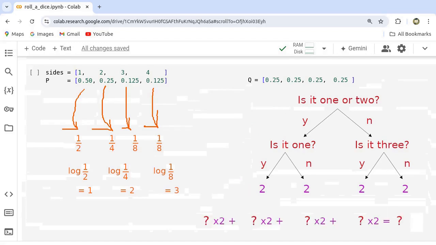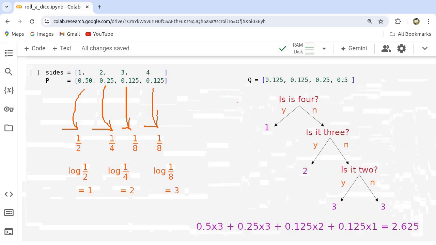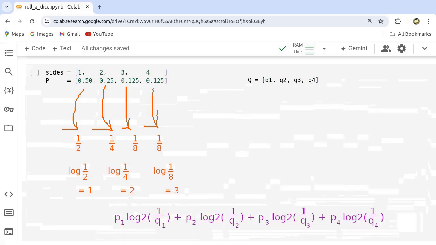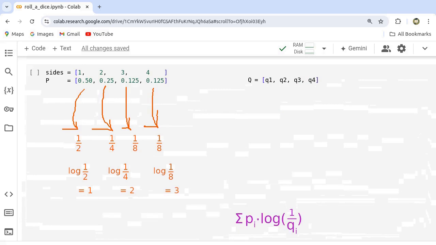As we have seen, our questioning strategy based on Q does not change the fact that the distribution P determines how often an event happens. Therefore, P is used for calculating the average number of questions needed. The final result is cross-entropy. If we change distribution Q, the strategy will be changed accordingly. In this way, we arrive at the formal definition of cross-entropy.